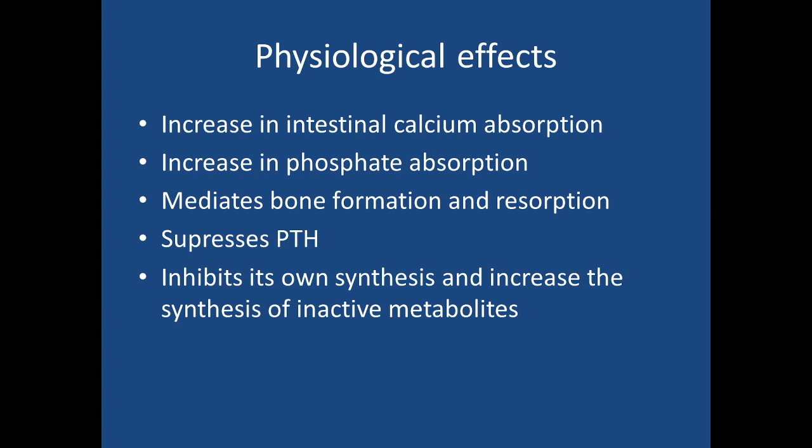So, what are the physiological effects of vitamin D? Vitamin D increases intestinal calcium absorption, and this is absorbed from the duodenum by active transport, and it is transported to the liver with the help of chylomicrons. Okay, so the site of absorption for vitamin D is the duodenum. So we can also see vitamin D deficiency in malnourished patients.